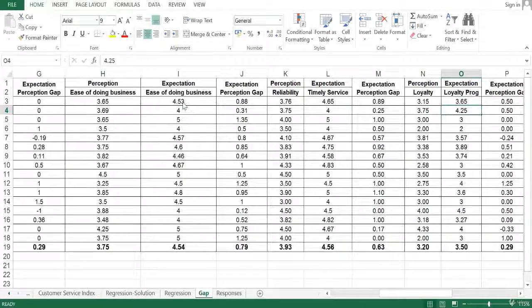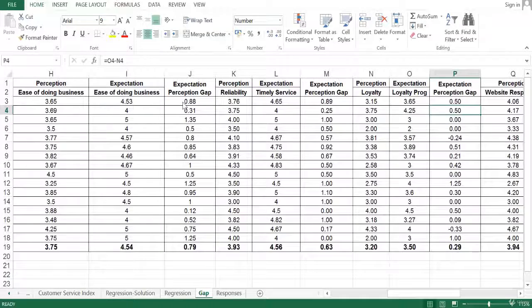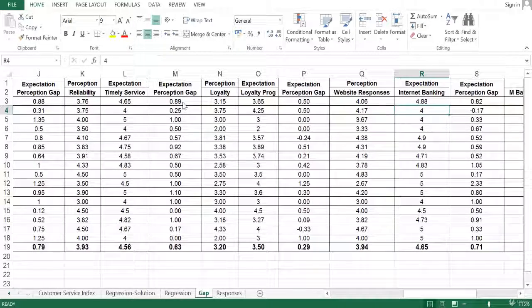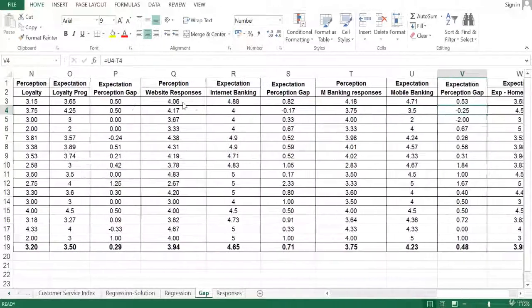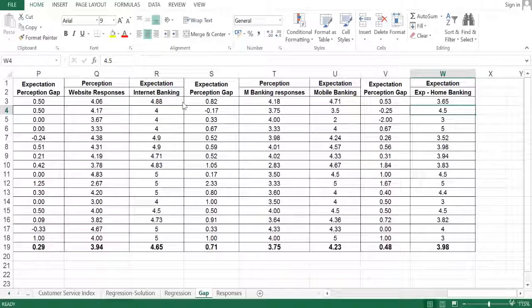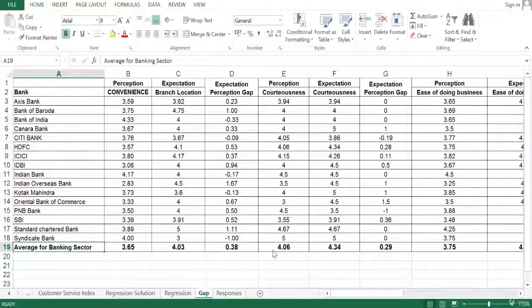With respect to each variable, as you see, we have calculated the expectation perception gap. Say, with respect to website, the response is internet banking, mobile banking, home banking, and so on. And in the last row, we have taken the average of all this. So if I had to ask a question for the banking sector overall, on courteousness or on the convenience side, what is the expectation perception gap?